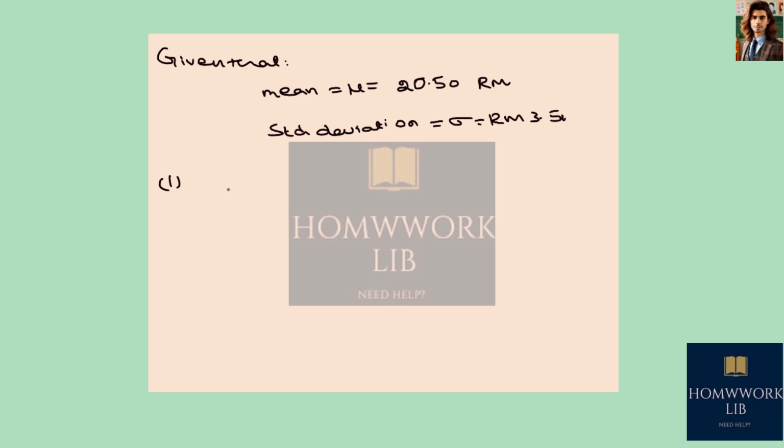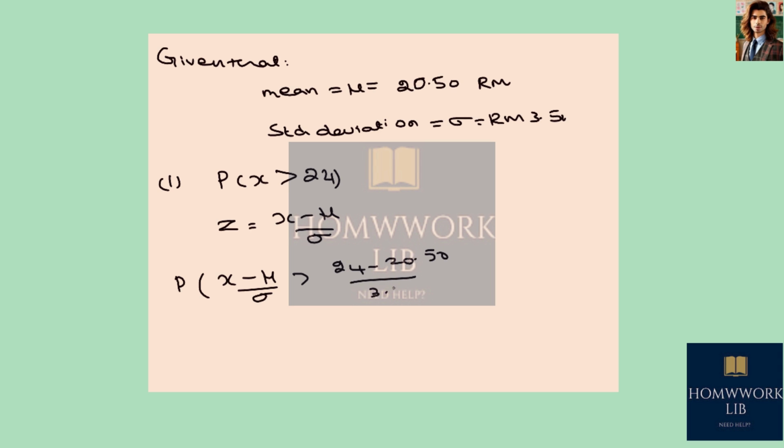In the first part, we need to select a crew member at random and evaluate the probability that the crew member earns more than RM 24 per hour. So probability of X is greater than 24. We know that the test statistic is z equal to x minus mu divided by sigma. So probability of (x minus mu) divided by sigma is greater than (24 minus 20.50) divided by 3.50, which equals probability of z greater than, when we simplify, 1. By using the standard normal distribution table we obtain 0.1537.